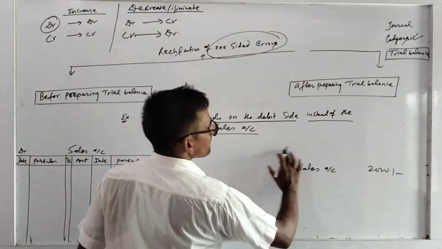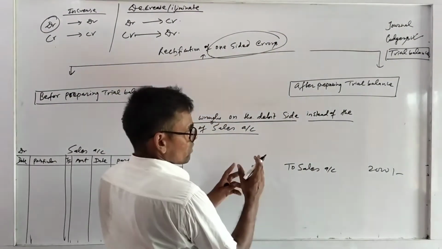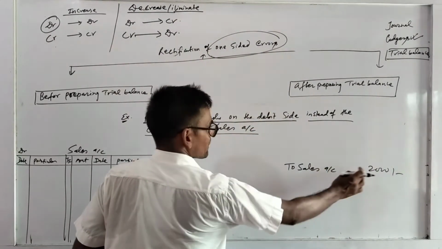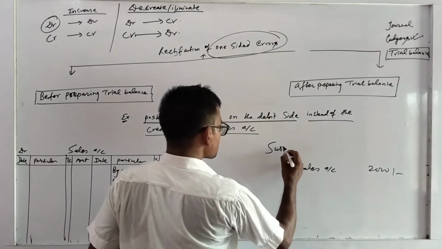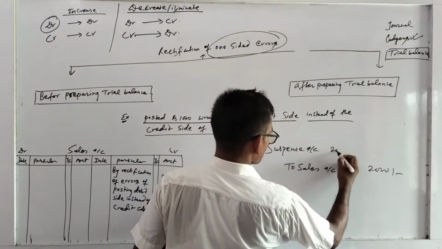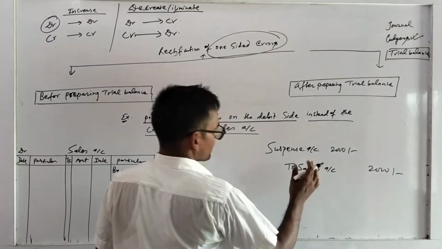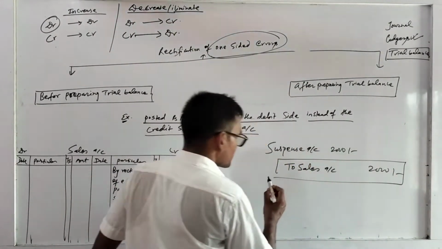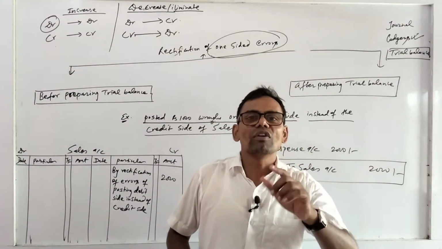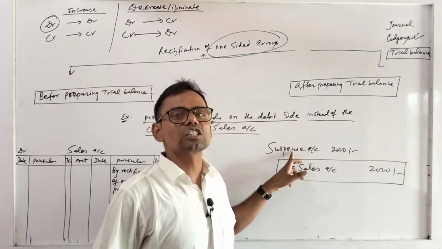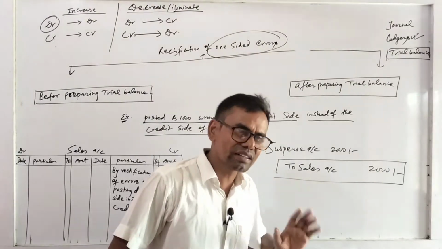Sales account should be debited by 2000, credited by 2000. Then the suspense account you have to open on the debit side by 2000, because sales account is rectified but one account is missing here. Therefore you have to open the suspense account, right?